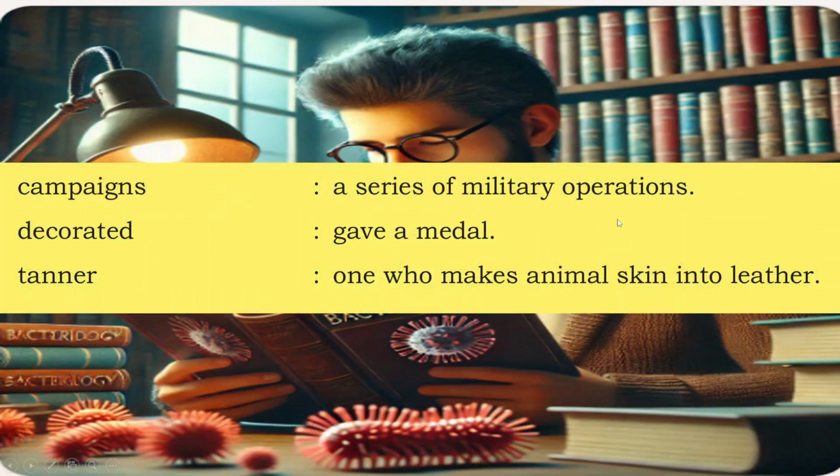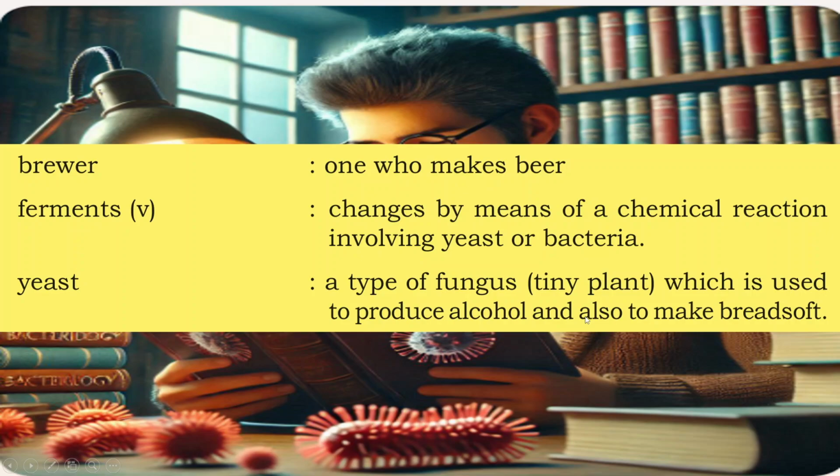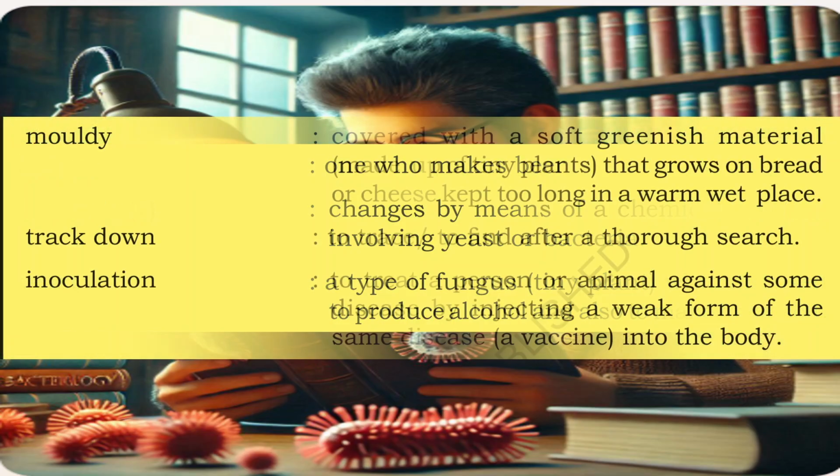Campaigns: series of military operations. Decorated means gave a medal. Tanner means one who makes animal skin into leather. Brewer means one who makes beer. Ferments means changes by means of a chemical reaction involving yeast or bacteria. Yeast means a type of fungus, a tiny plant which is used to produce alcohol and also to make bread soft.